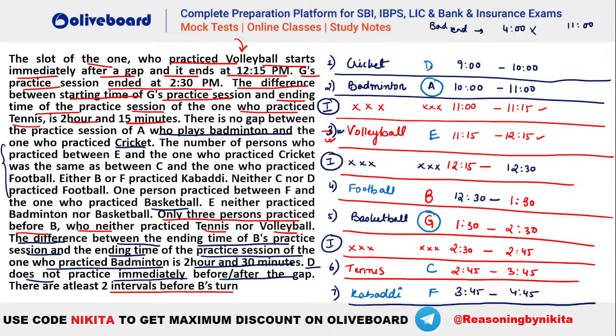Similarly, one person between E and cricket. So you can see, yes, there is only A who is playing between E and cricket, isn't it? So in that way, you have to take the slots by considering the intervals and the gaps. Are we clear with this particular question, guys? Please let me know if we have doubts here. Anybody, any doubts? Did this make sense? Are we clear with this question?